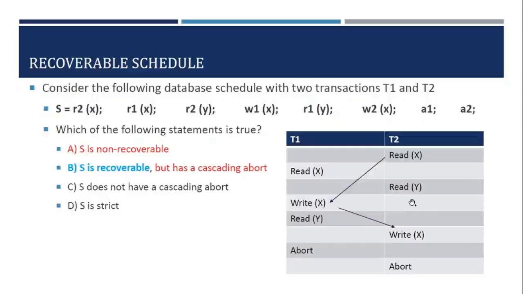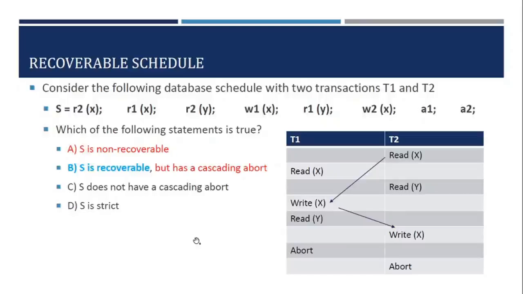Next is T2 read of y. Next is write of x by T1. Next is read of y by T1, right? And this operation W2 of x is here, for T1 and for T2.